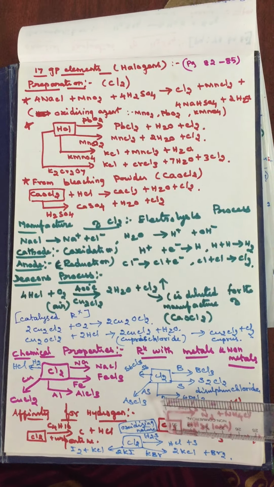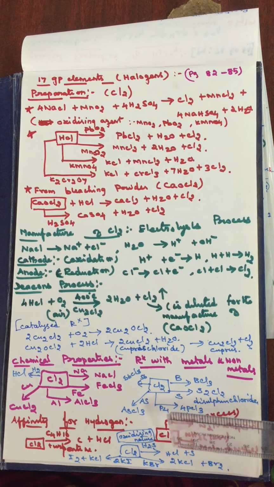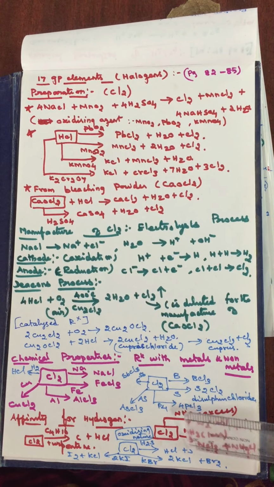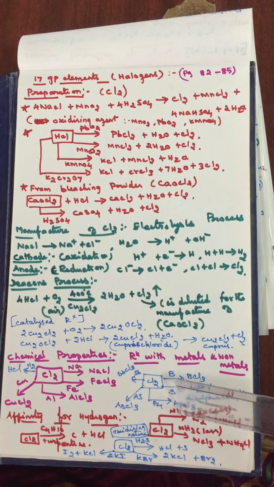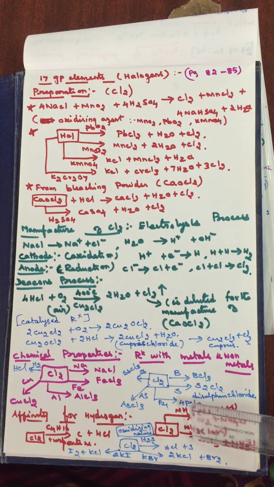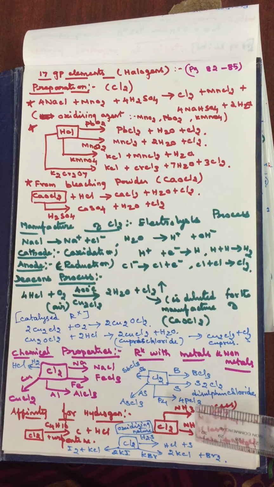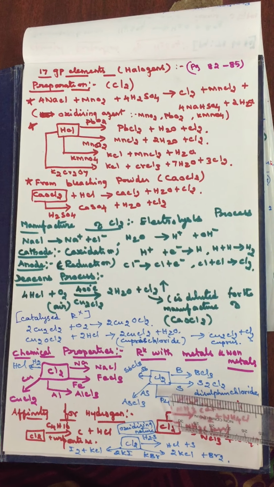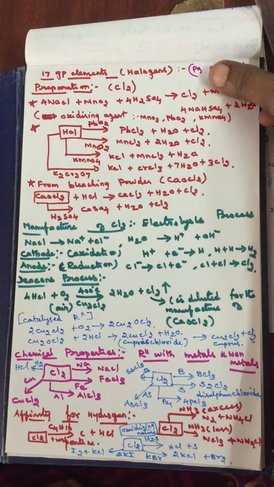Otherwise, with the excess of ammonia with chlorine and excess chlorine with ammonia. So these are the two reactions which differentiate the excess of ammonia and less reaction of ammonia with chlorine. Okay, this is very important one.